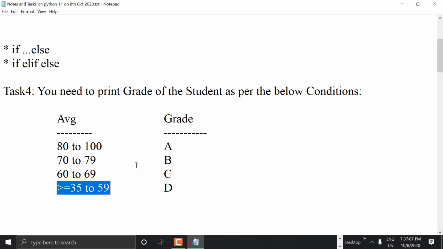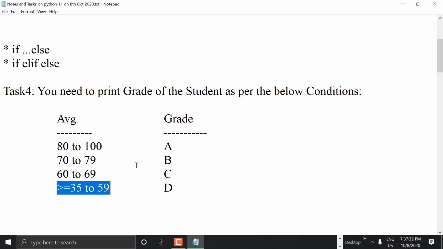In coding, in the if condition, yes, you can mention it. But you can't write directly 80 to 100, you can say greater than or equal to 80 and less than 100, like that you can write. You need to write both of them.